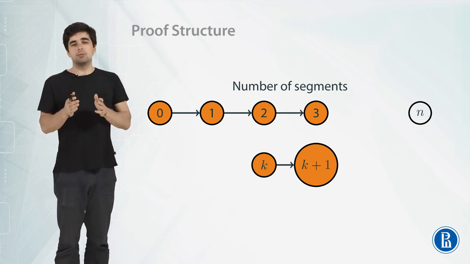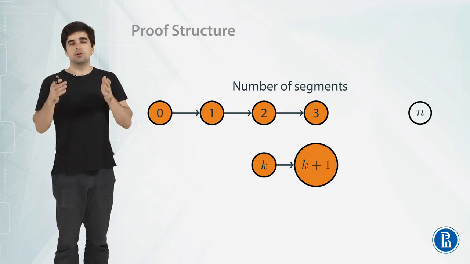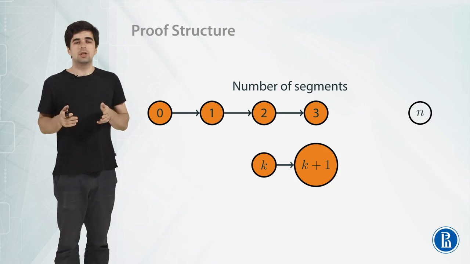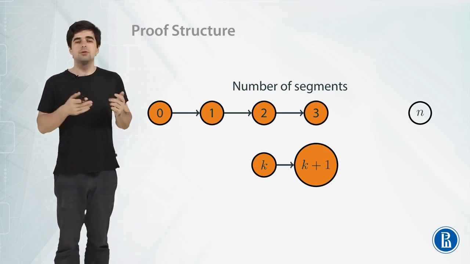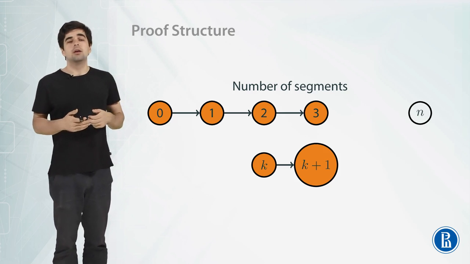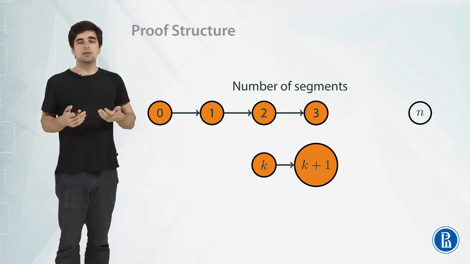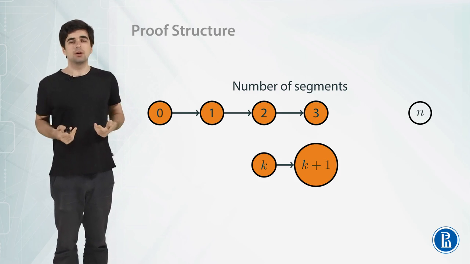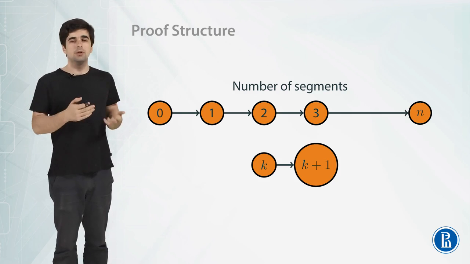And this step can be proven in the same way. We know that in the general case, when we add a new segment, the number of odd points stays the same or is increased or decreased by 2, so if it was even, it stays even. And given this induction step from k to k plus 1, we can make the step from 3 to n.